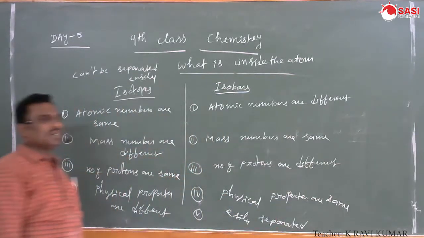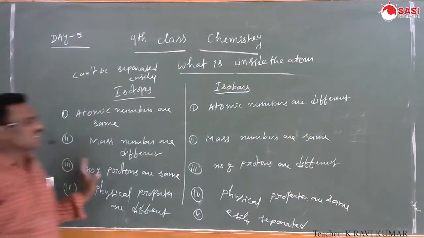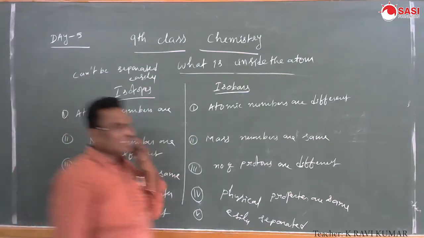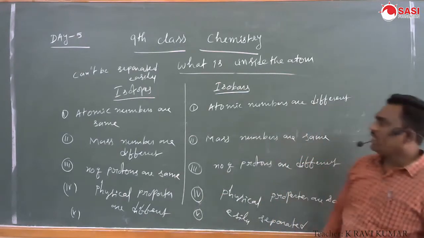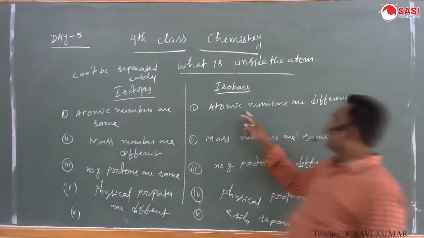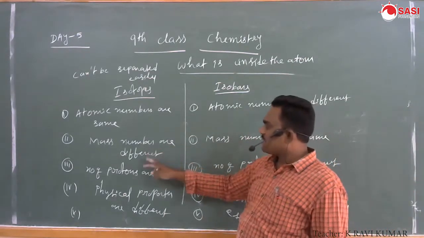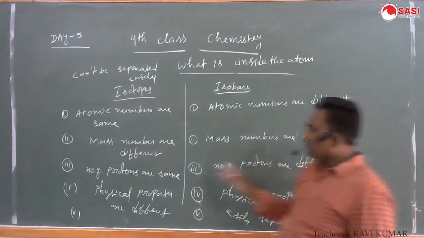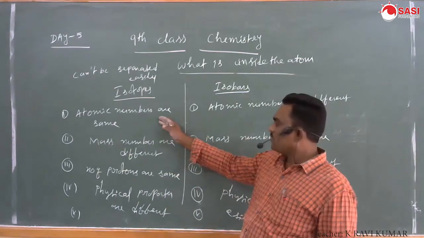Most of the isotopes' chemical properties are similar, but in isobars chemical properties are different. That is the difference. Isotopes have the same atomic number, isobars have different atomic numbers. Isotopes have different mass numbers, and isobars have the same mass number. The number of protons is the same in any isotopes.